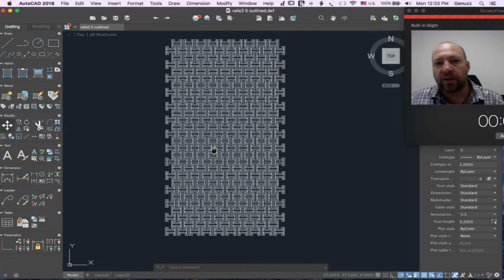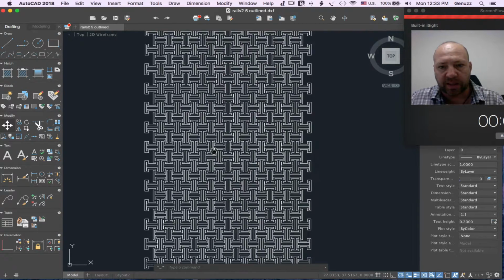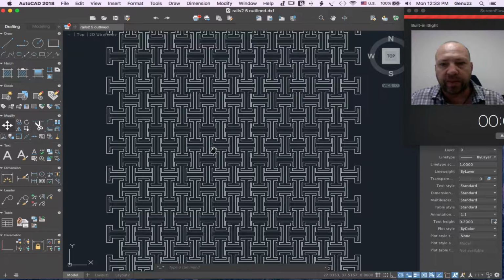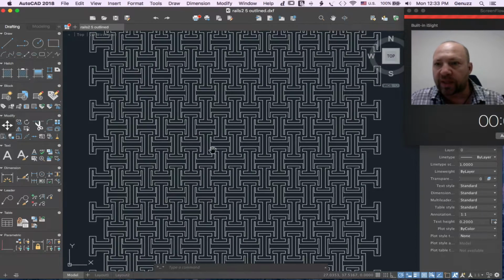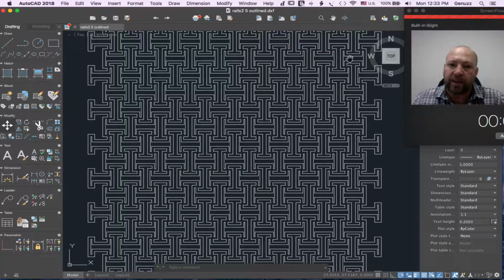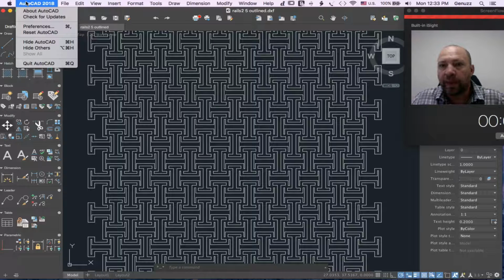I'm making a point that this is spline geometry, and we need to adjust it before coming into the AlphaCAM. AlphaCAM is not working with spline geometry. It works with vector geometry, which is what everything is around.